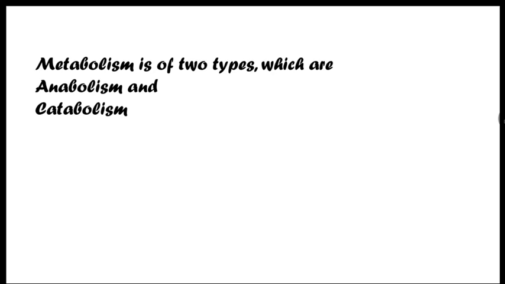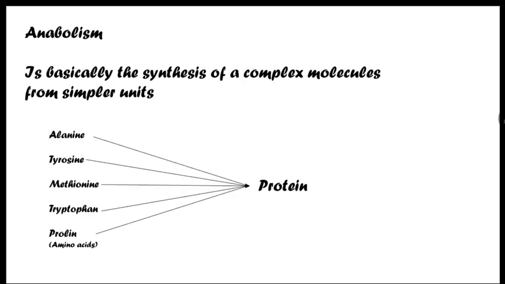What is anabolism? Anabolism is the synthesis of a complex molecule from simpler ones. As you can see from the structures, we have a set of amino acids that fuse together by peptide bonds to form protein, and the protein is a complex molecule. We have amino acids such as alanine, tyrosine, methionine, tryptophan, and proline. All these are simple molecules that come together to form a complex molecule. So the building of a complex molecule from simpler ones is anabolism.